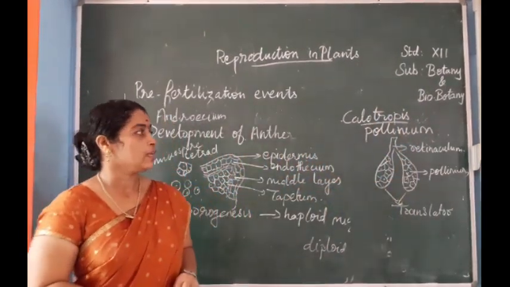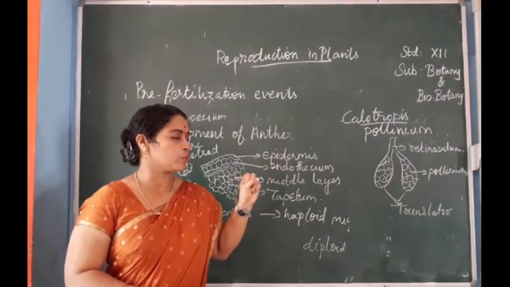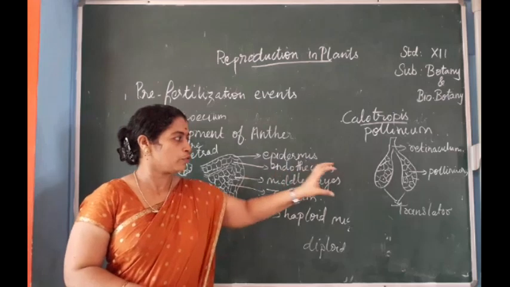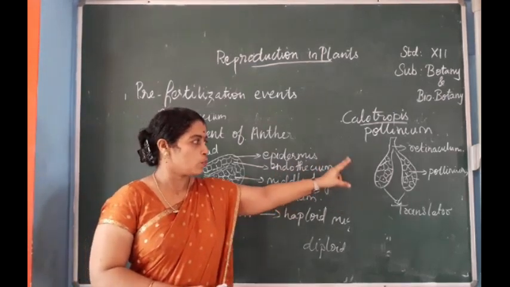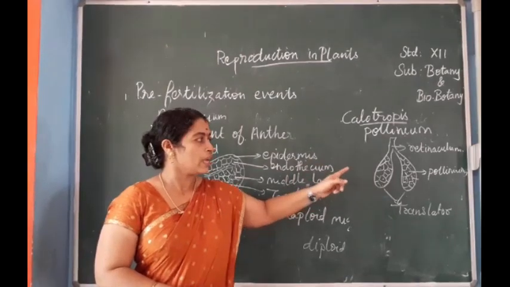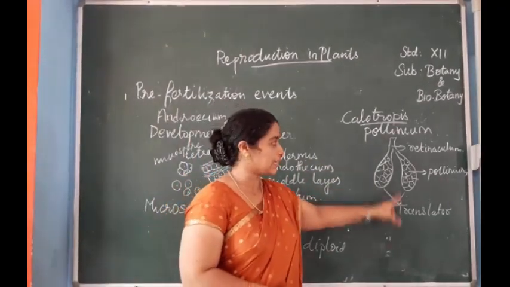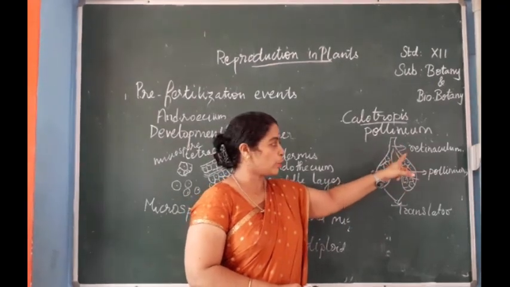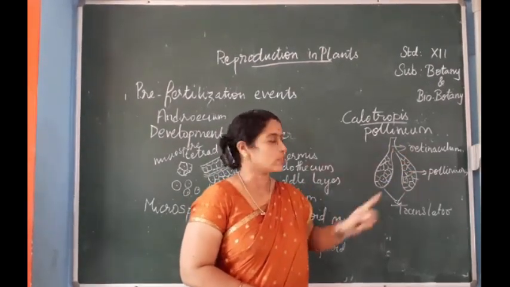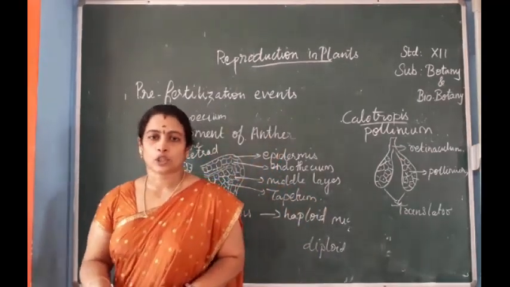In Calotropis, you can see the pollinium, that is, the microsporangia are joined together to form a mass, and it is known as pollinium. This pollinium is in the shape of an inverted Y. The wing-like structure is known as translator, and they are joined together by a small thread-like structure known as retinacula. So this is about microsporogenesis.